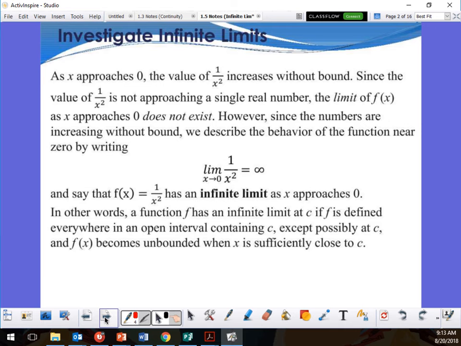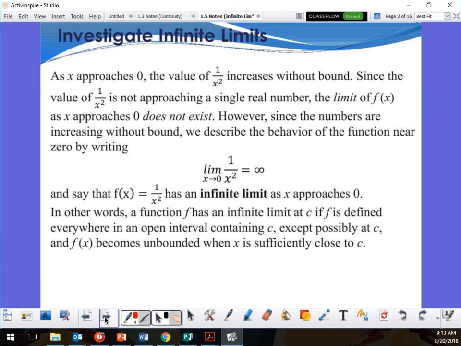Now, say that f of x equals 1 over x squared has an infinite limit as x approaches 0. In other words, a function f has an infinite limit at c if f is defined everywhere in an open interval.